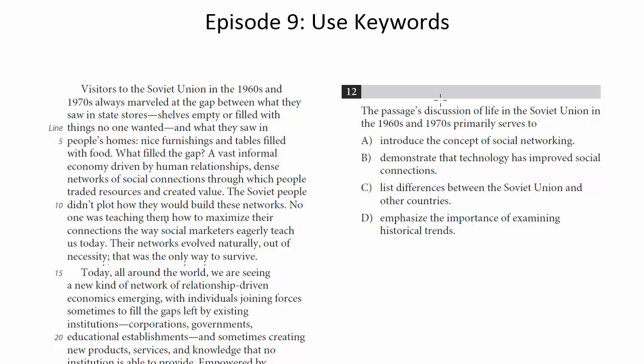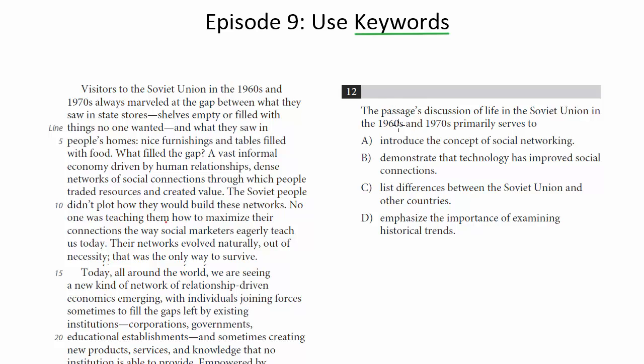We can do it right after doing number 11 because we can make use of a concept or a strategy called keywords. A keyword is a word or words, or in this case numbers, in a question that are conspicuous, that stand out in the question, such that if we find those same words in the passage, we probably have found the place in the passage where we can find the answer to the question.